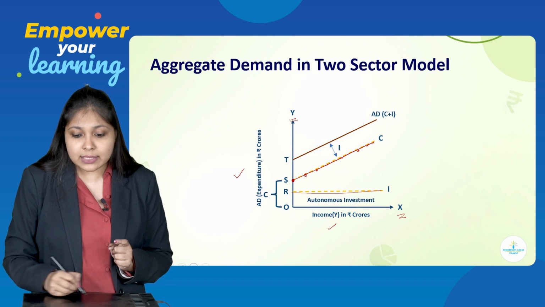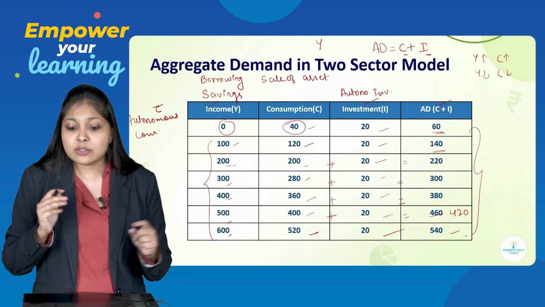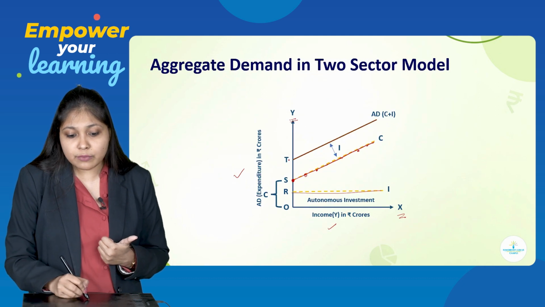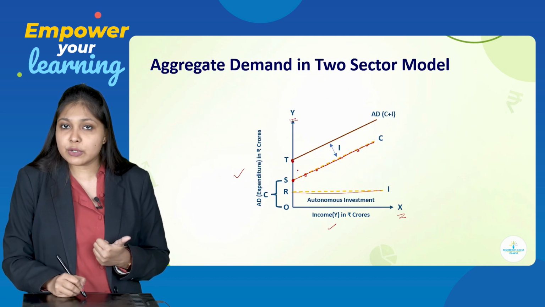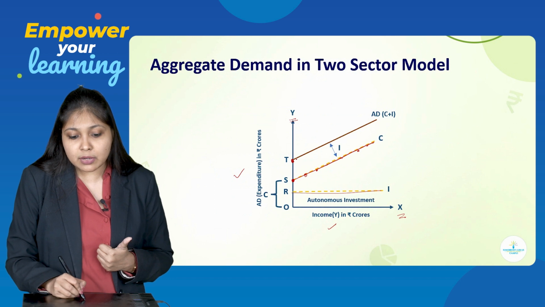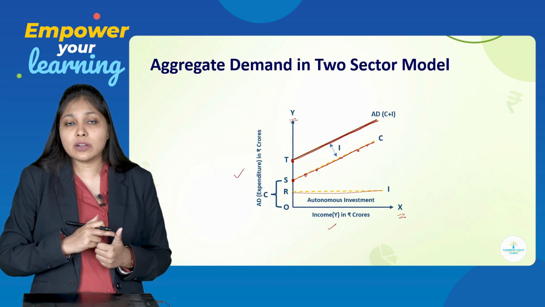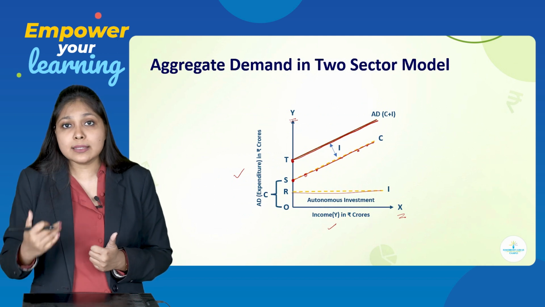AD is also increasing. If you noticed over here, AD is also increasing with increase in my income. So, when income was 0, my AD was 60. So, it started from here and AD is also a straight line positive curve parallel to the consumption curve.